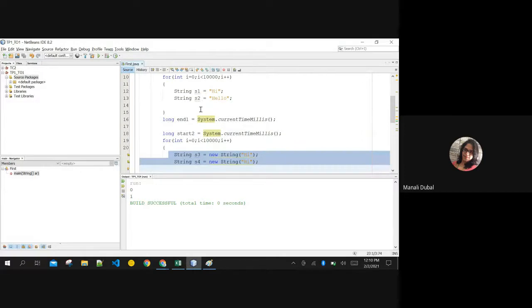Both the ways are correct. There is no error in this. Syntactically, both are correct. But if you are working for efficiency, then you will create variables and not objects. This is the difference I want to show you. Any questions so far?